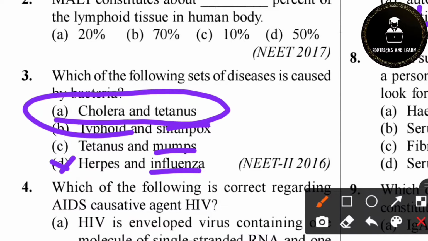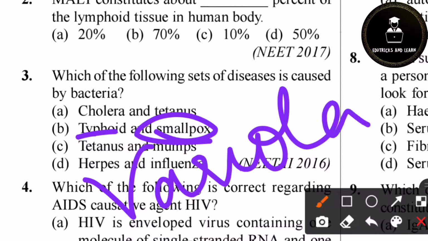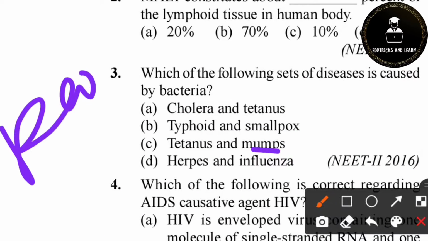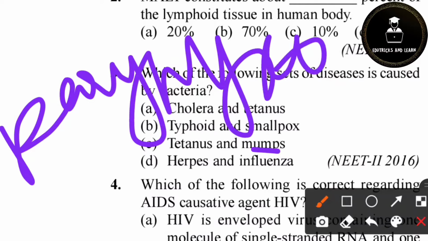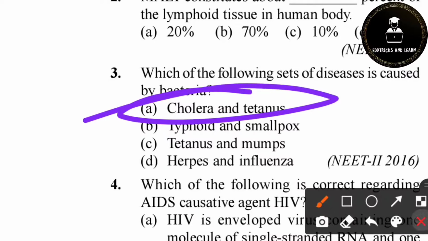Typhoid is also a bacterial disease. It is caused by Salmonella typhi, but smallpox is caused by variola virus. So option B is ignored, because in option B typhoid is bacterial but smallpox is viral. Mumps is caused by paramyxovirus, and influenza is caused by orthomyxovirus. So these three are viruses. Option A has purely bacterial diseases, so option A is the correct answer.